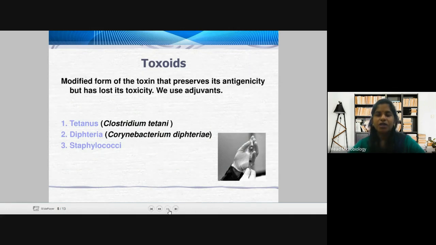You understand? This is what I was trying to explain when we say attenuated: it is antigenic but not toxic. Examples are tetanus with Clostridium tetani, diphtheria with Corynebacterium diphtheriae, and staphylococci.